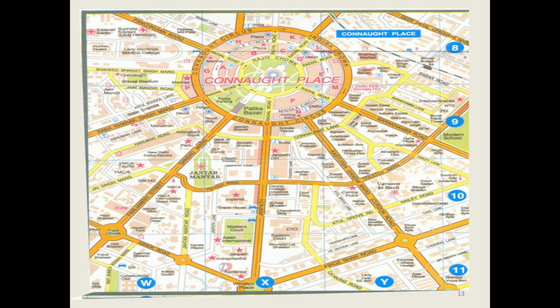This is one of the best examples of the radial or star and circular pattern, that is Connaught Place in New Delhi. You will find this is the central business area, Connaught Place. Those who have visited Delhi might have seen the shopping malls, commercial establishments, and offices here, and these are the routes radiating from this one.